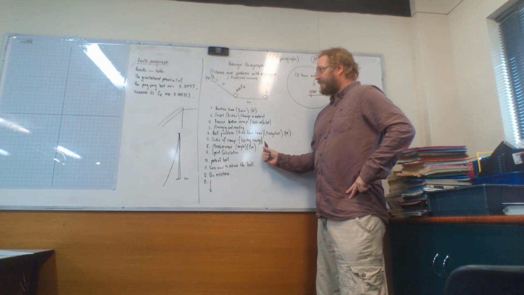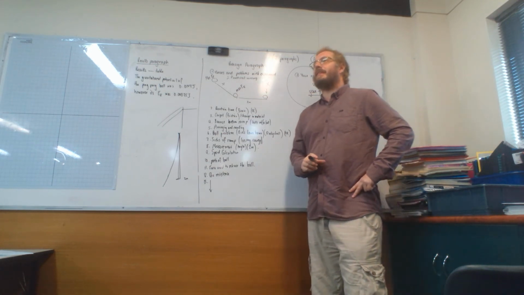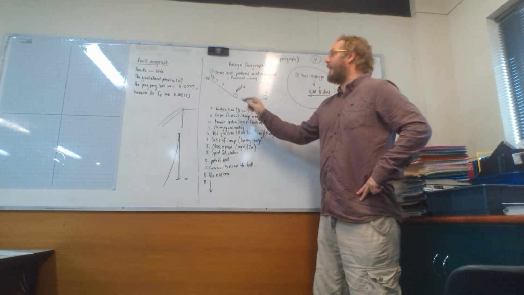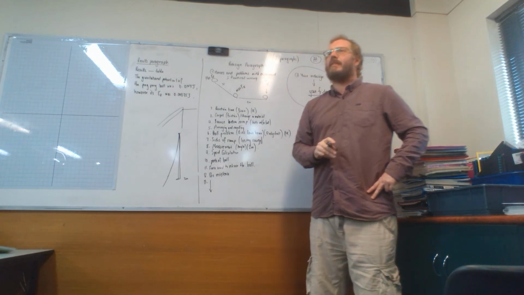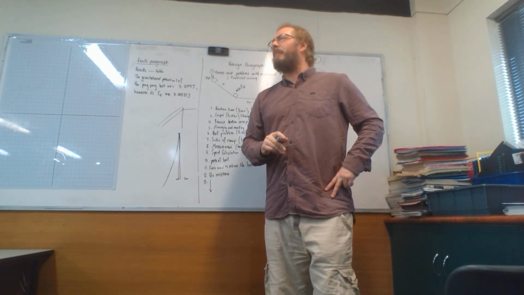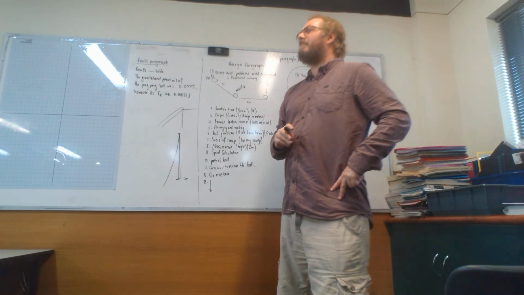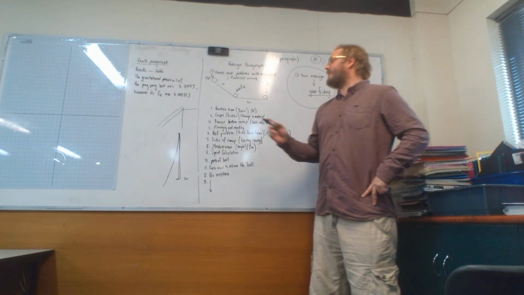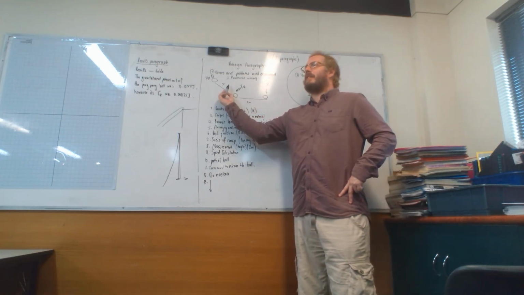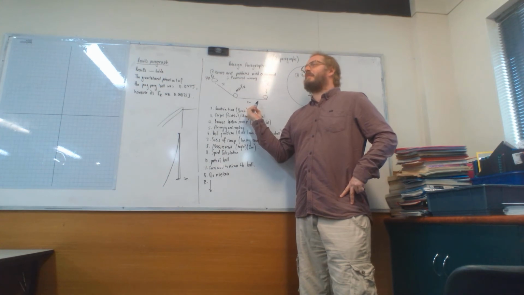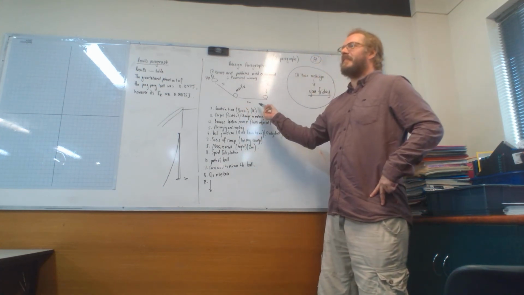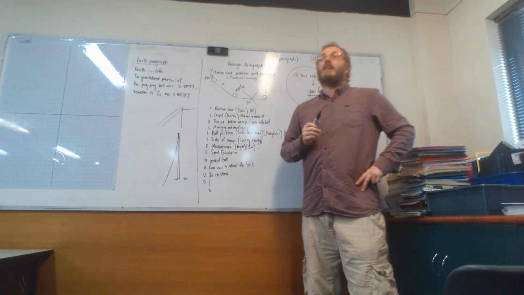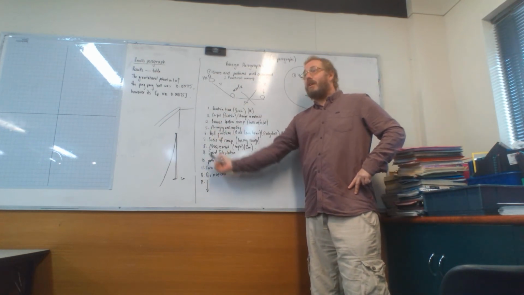Measurement. Did the ball travel 2 metres? No. It actually travelled X plus 2 metres, didn't it? It travelled down that ramp. How long do you reckon that ramp was? It's taller than me, isn't it? If I stood it up, it's significantly taller than me. It's about 2.5 metres. So we should have probably done 2.5 plus 2. But that's still going to be inaccurate, isn't it? Because do we need this 2 metres? No. So my first redesign, if I was going to do it, is just to get rid of it. By getting rid of it, I get rid of a lot of these errors.